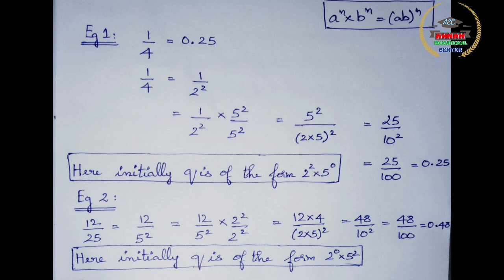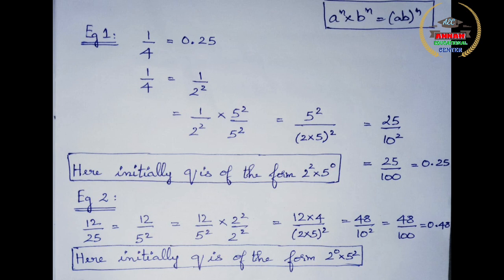When there is a number having a terminating decimal expansion, then you write it in the form p by q, and that q is going to have either powers of 2, as we saw in example 1, or powers of 5, which we are seeing in this problem. Now I will give you a few more examples where you will have only powers of 2 and 5 in the denominator.